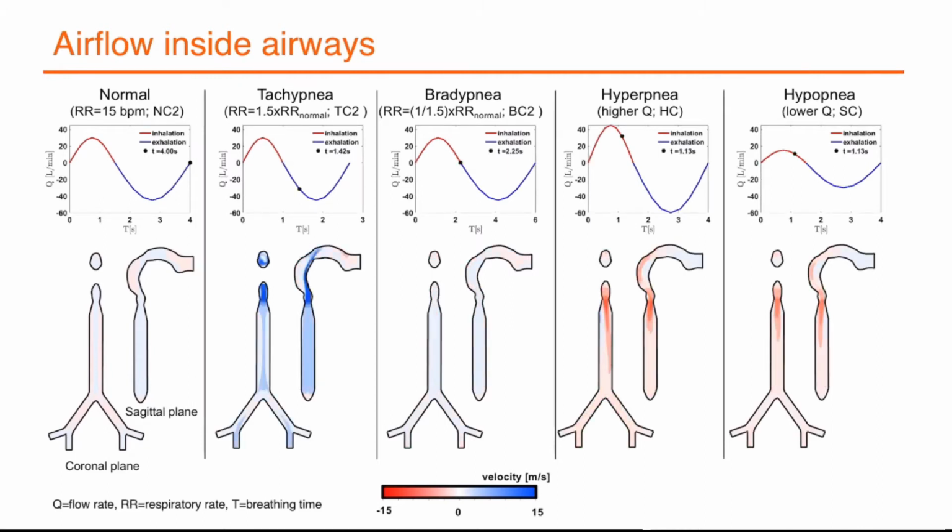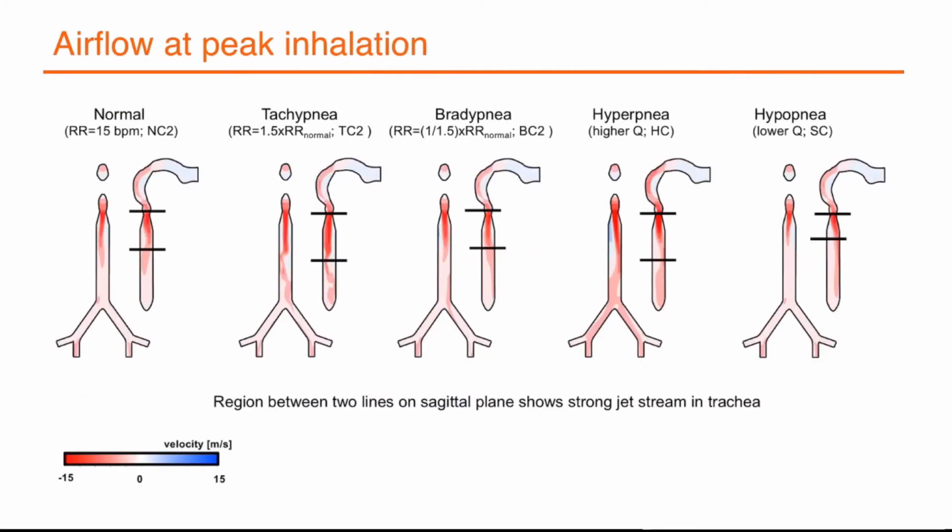However, each breathing profile has different intensities and strengths of flow structures. The current slide shows the flow streaming in the trachea at peak inhalation. We observed that tachypnea and bradypnea have a large vertical flow streaming at inhalation compared to the normal condition. Very strong velocity contour regions were observed in hyperapnea due to high peak flow rates at both inhalation and exhalation compared to the normal.